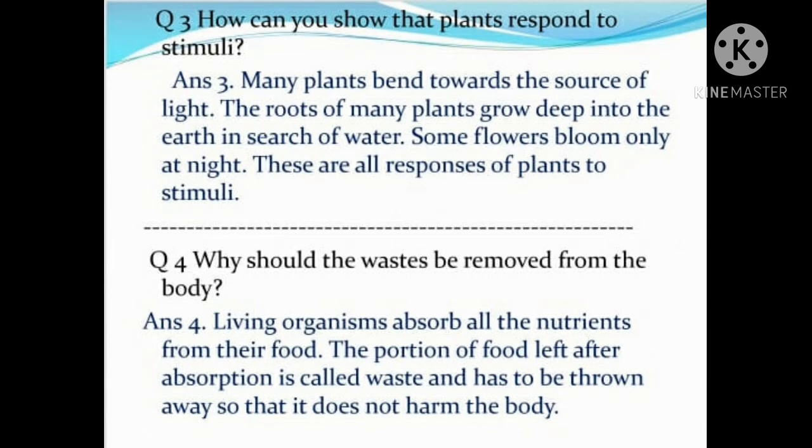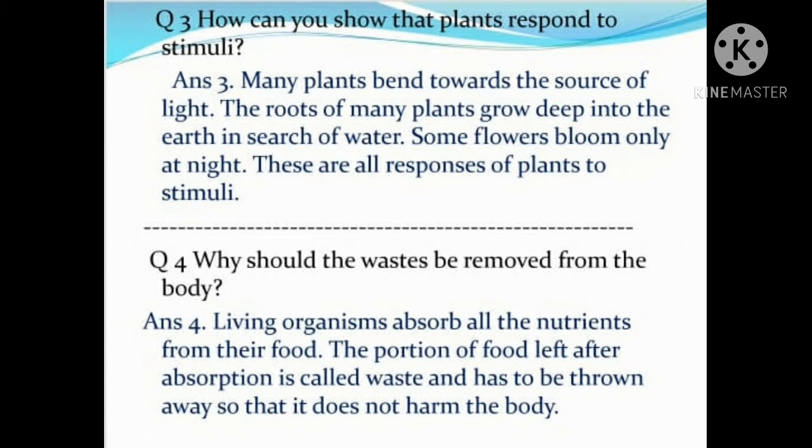Question 4. Why should the waste be removed from the body? Children, answer. Living organisms absorb all the nutrients from their food. The portion of the food left after absorption of nutrients is called waste and has to be thrown away so that it does not harm the body.